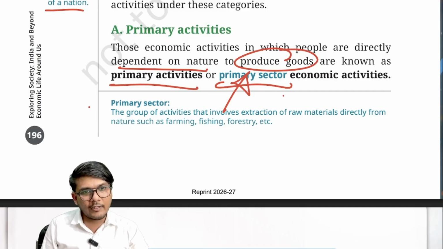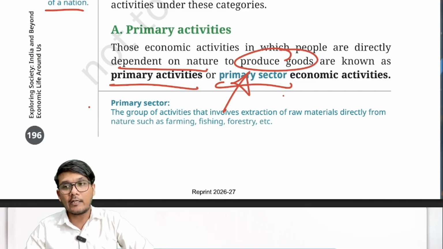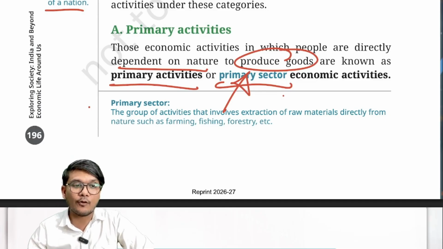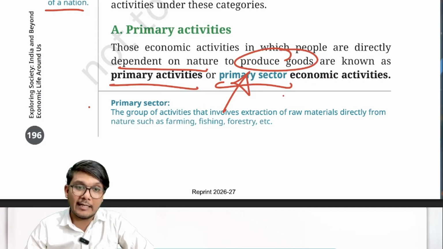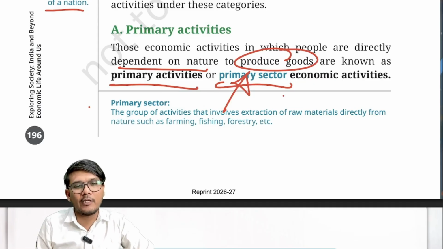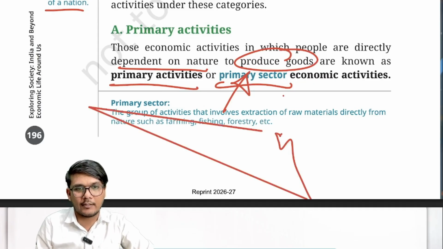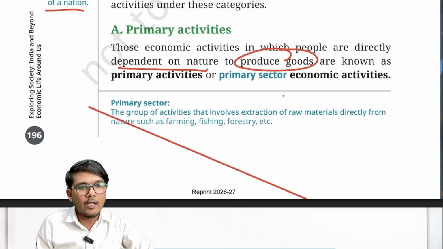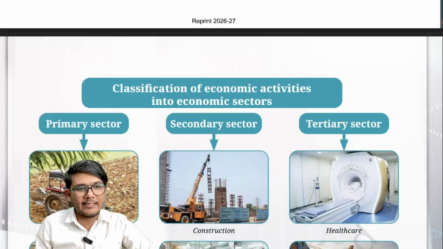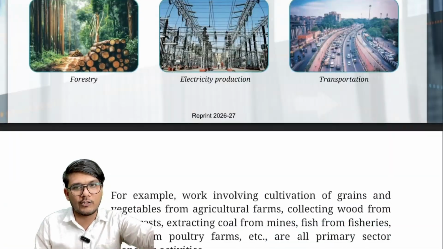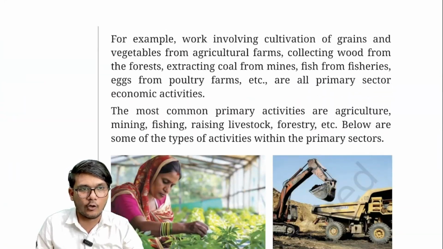The group of activities that involves the extraction of raw materials directly from where? Directly from the natural sources. So these activities or the sector will include what kind of things? Farming, fishing, forestry, mining. All these activities will be in your primary sector. I hope that's clear. So we have a good understanding of the primary sector over here. We'll come back to this graphic later on.